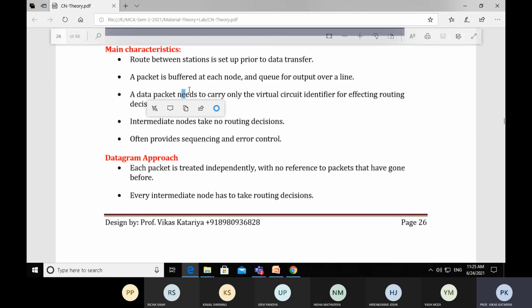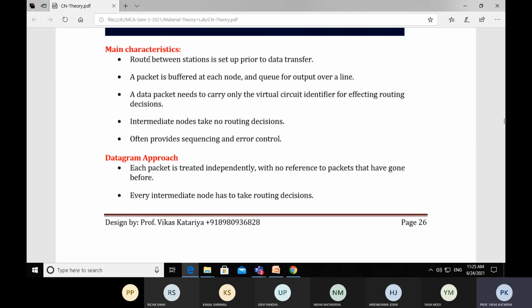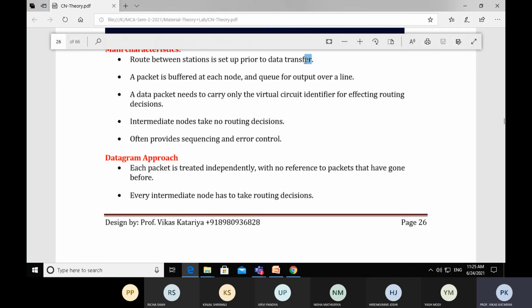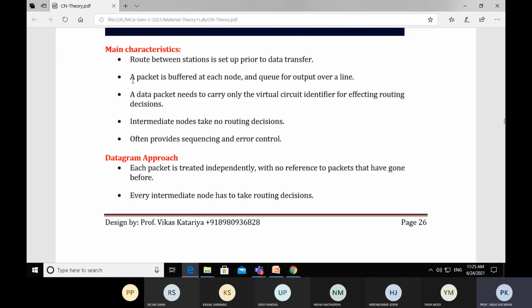The main characteristics of the virtual circuit approach: the route between stations is set up prior to the data transfer. That means before transferring the data, we should have set up a connection. A packet is buffered at each node and queued for output over a line.